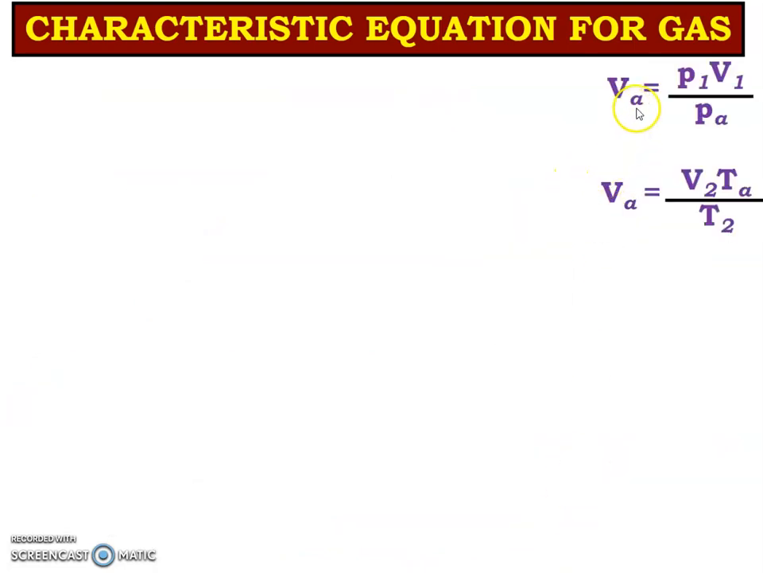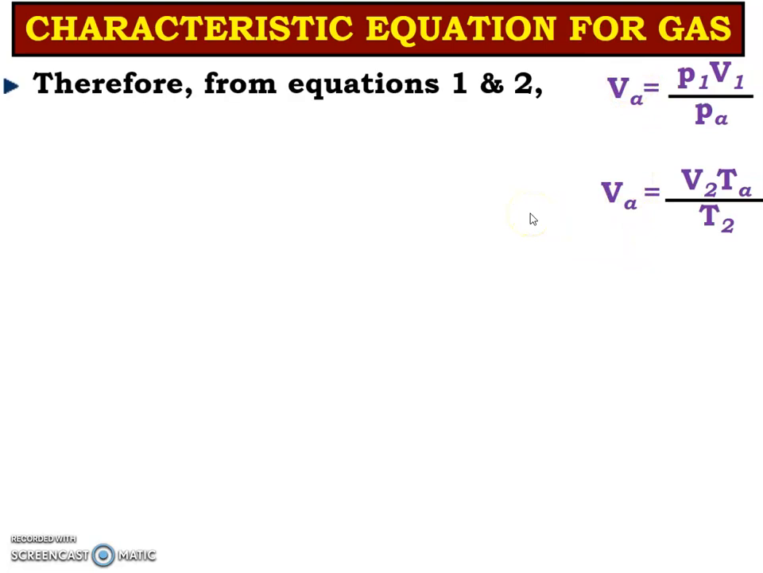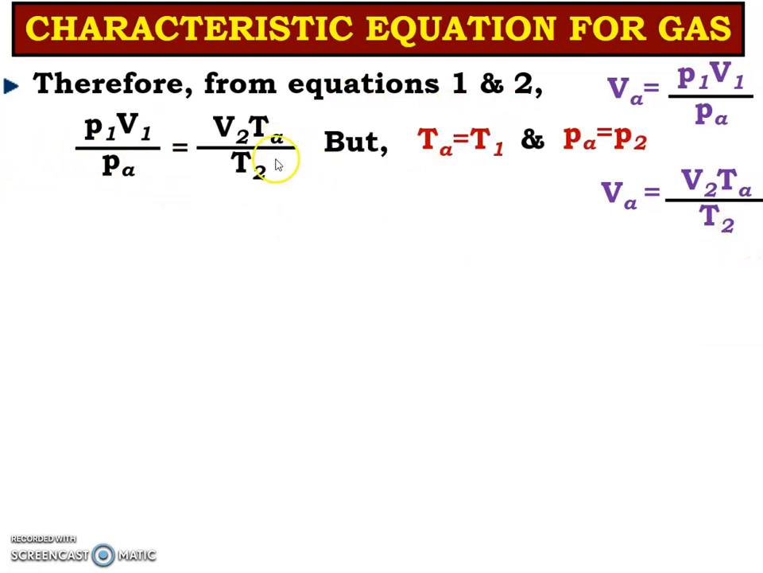So that is equation number 1 and that is equation number 2. Both equations are in the form of VA. So now let us compare both the equations. Therefore from equations 1 and 2, P1 V1 by PA is equal to V2 TA by T2. But we know that TA is equal to T1 and PA is equal to P2. So substituting that we can write P1 V1 by T1.